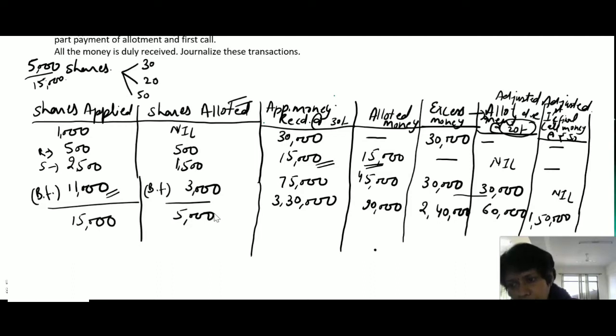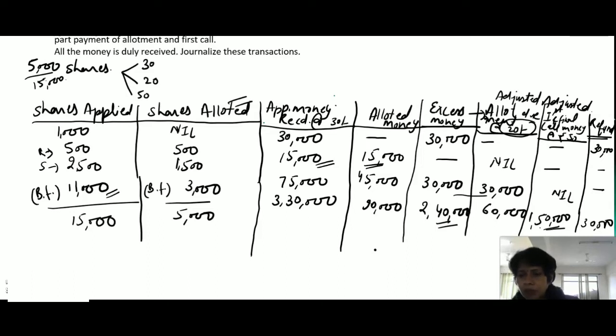Now we have extra money. This extra money we will refund by bank account. So for this category persons, now we will name the column refund. Refund by bank 30,000. Those category persons, we have allotted none of the shares, and for this category person we have excess money. So the last balance is 30,000. It means 2,40,000 minus 60,000 minus 1,50,000. The remaining value is 30,000 rupees. So we have refunded these two amounts, 30,000 and 30,000.